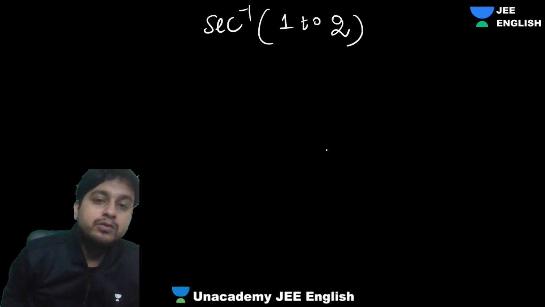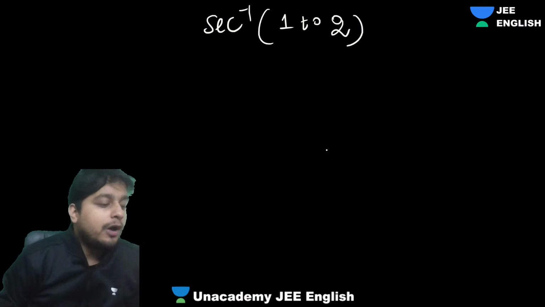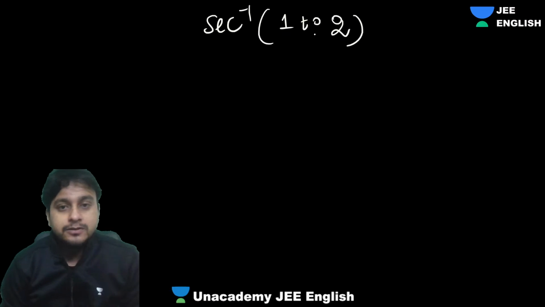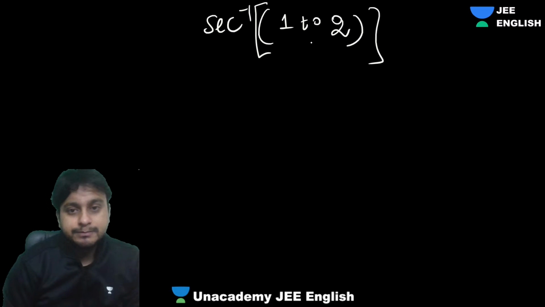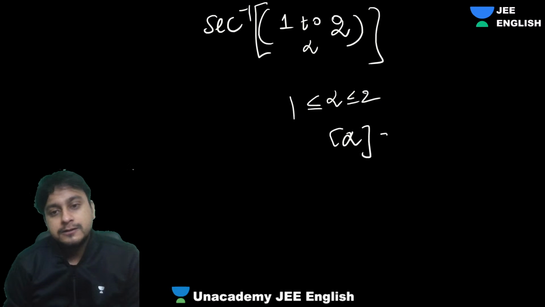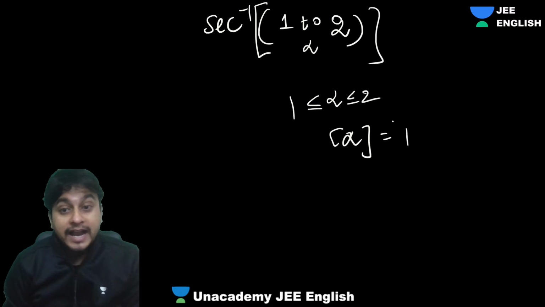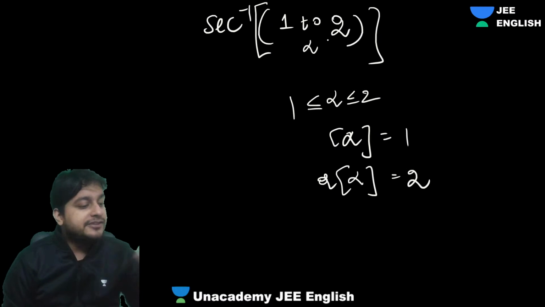What will be the graph of it and how will the inputs be? Obviously, if you have the box over here, that means it's a greatest integer. Let's suppose this is alpha. So alpha is growing from 1 to 2. The box of alpha can be either 1, or at 2 it can be 2 also, right? So it will fetch you only two values.